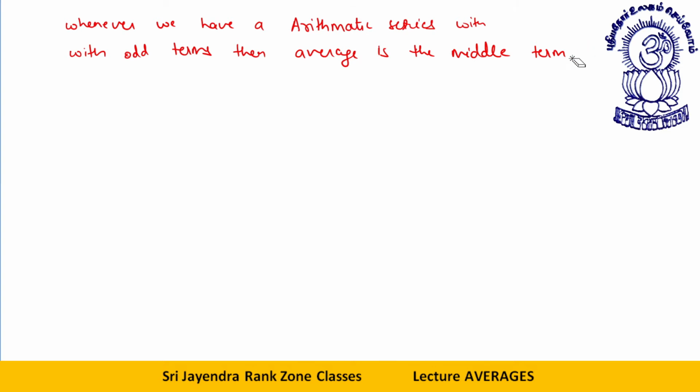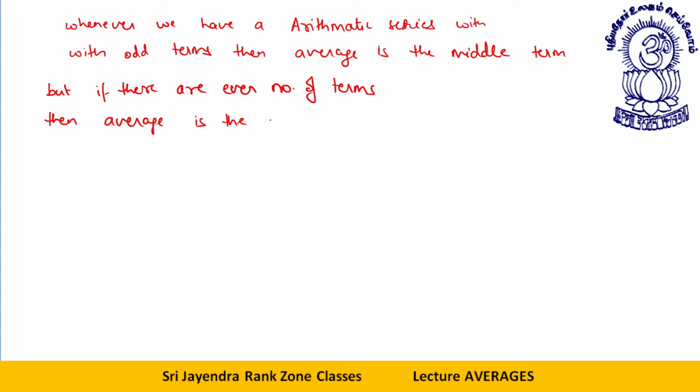But if there are an even number of terms, then the average is the mean of the two middle terms.